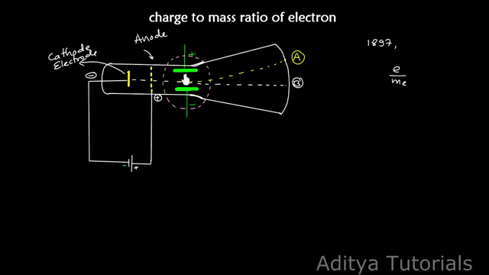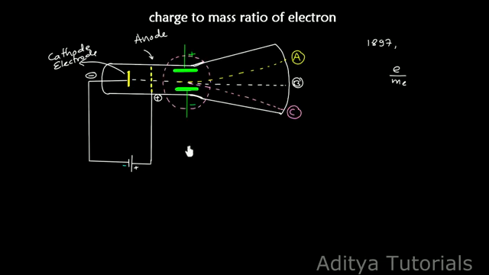Now turn off the electric field. Now turn on the magnetic field. In the presence of a magnetic field, the cathode rays are deviated towards the magnets and incident at the point C. This is the total experiment. But here we have to remember a few points.